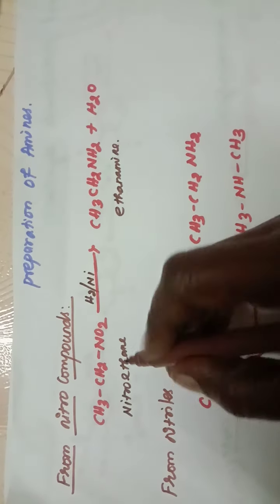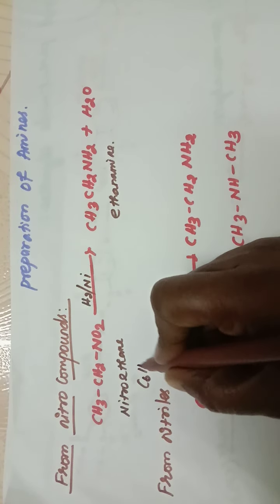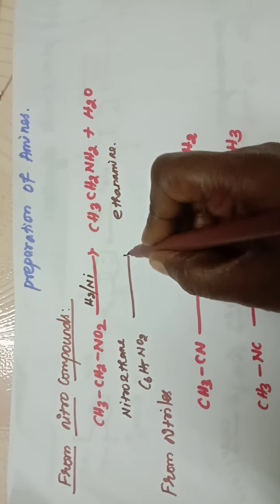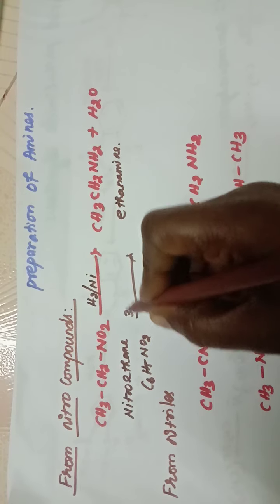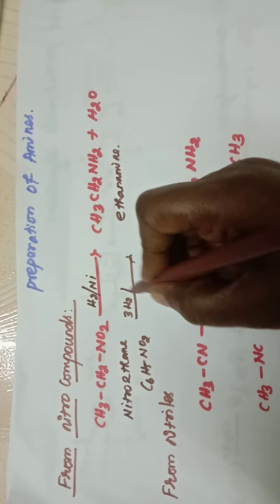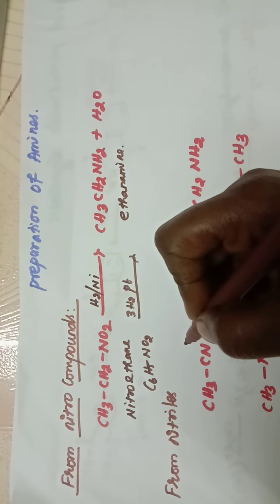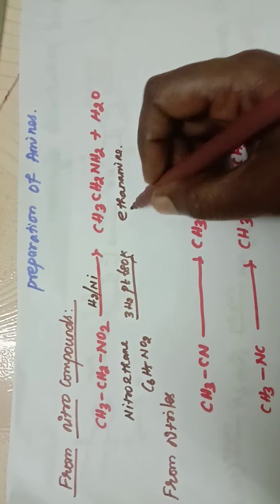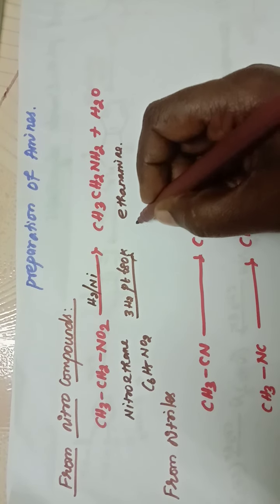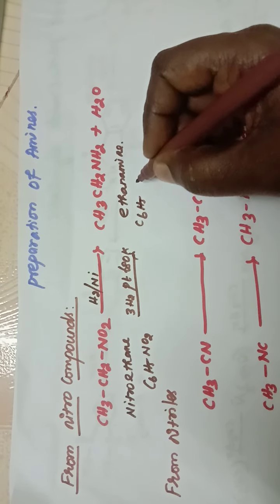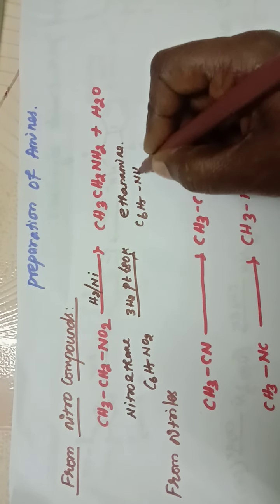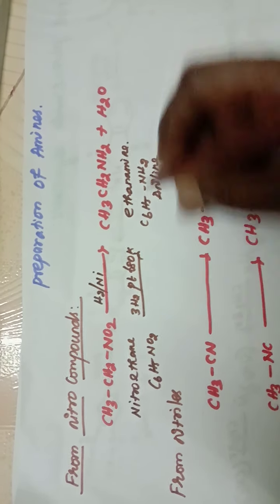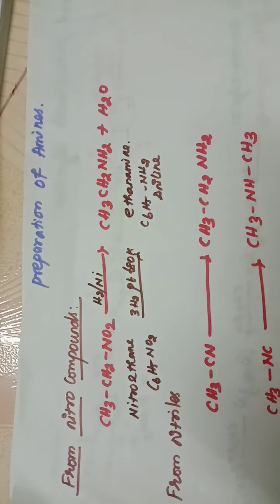In the same way, C6H5NO2, that is nitrobenzene, when it undergoes reduction in the presence of a platinum catalyst at 680 Kelvin, gives C6H5NH2, that is aniline. It forms aniline.